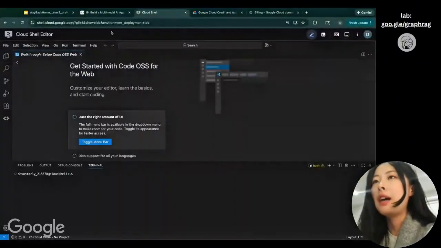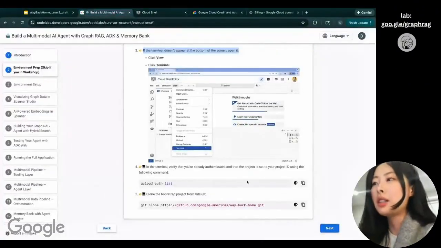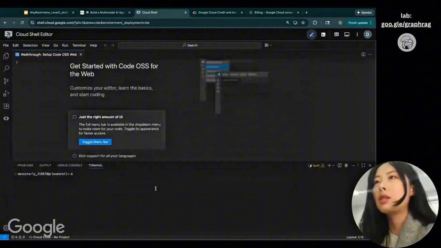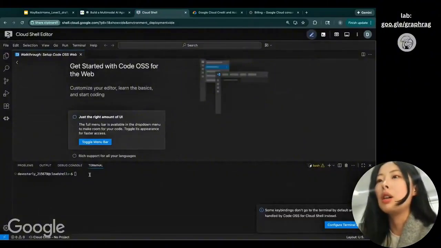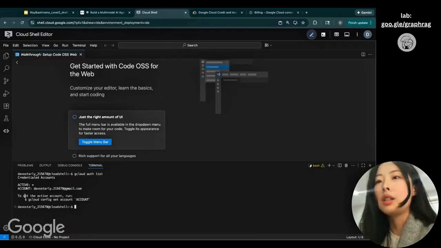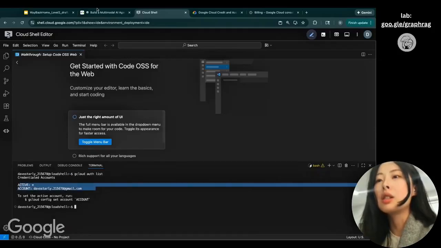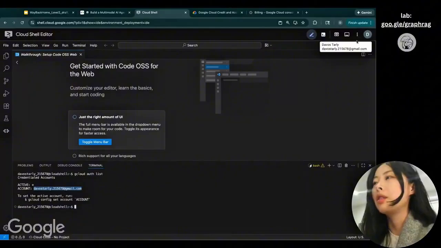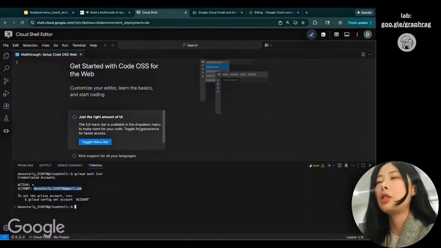And you can see I already have this editor and terminal open, so I'm good to go. And the next step is making sure we have set the project ID and everything. So I just copy this code and paste it to the terminal. All right. As you can see, it's saying that I'm currently using this account. Just make sure that the account you're using is actually the account that you claimed the credit with just now.